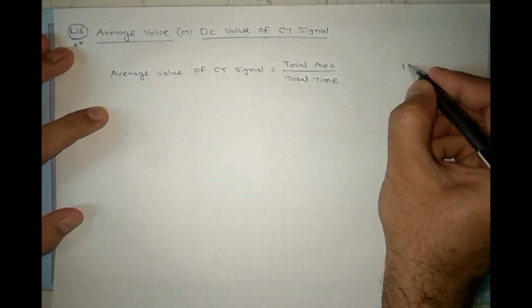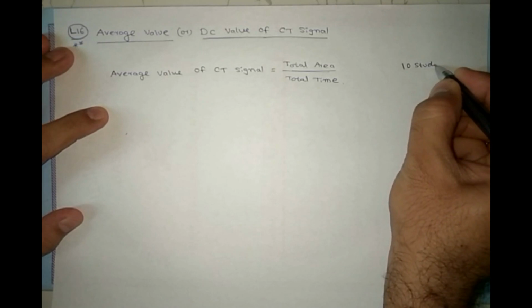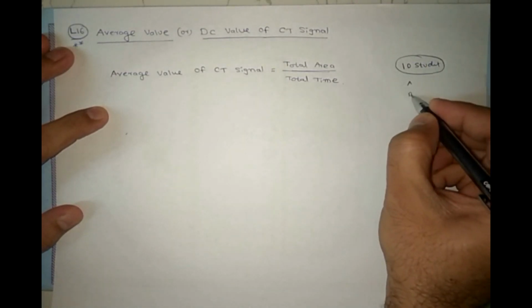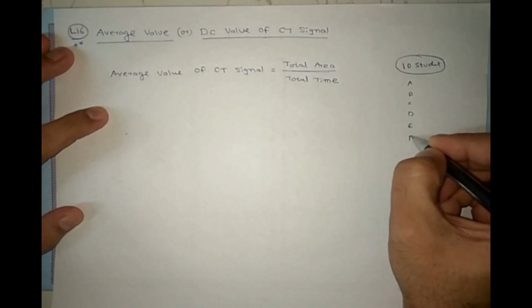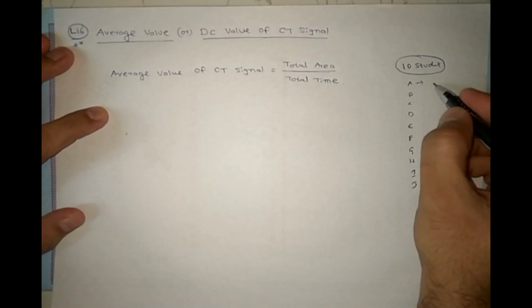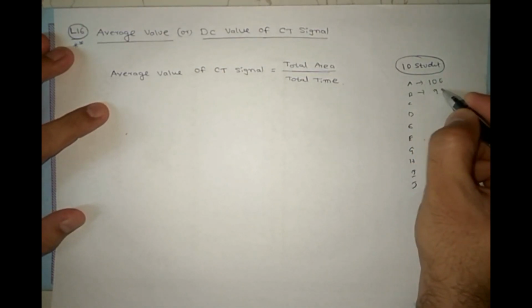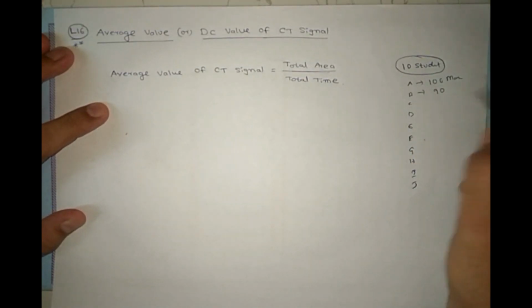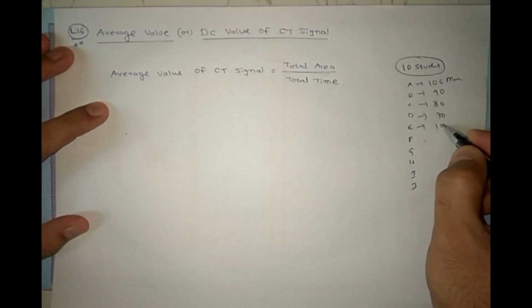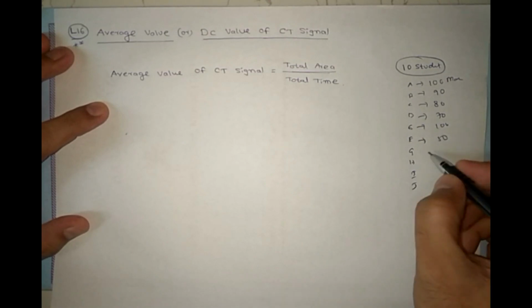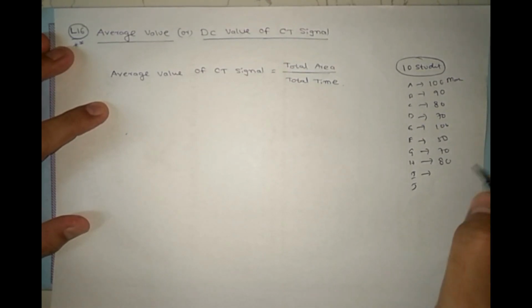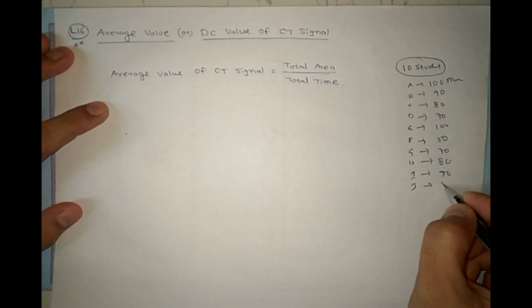Suppose 10 students are there: A, B, C, D, E, F, G, H, I, J. A got 100, 90 marks, 80 marks, 70 marks, 100, 50, 70, 80, 70, 50.